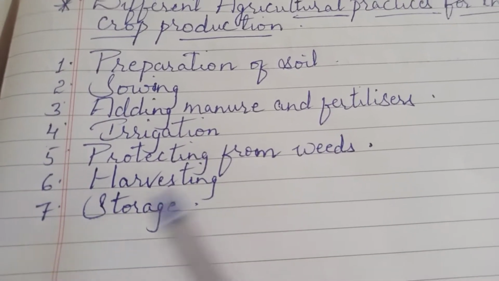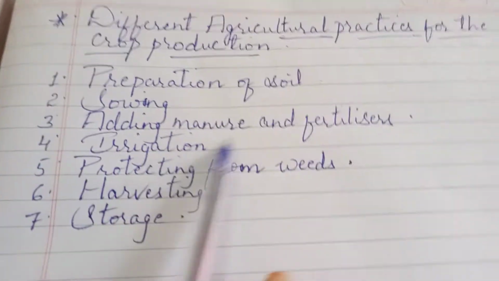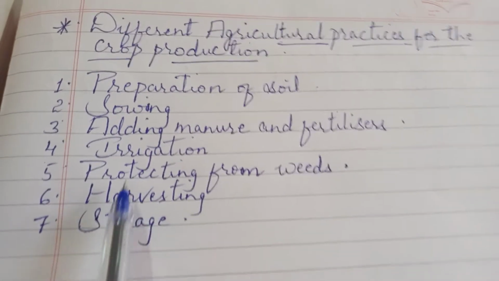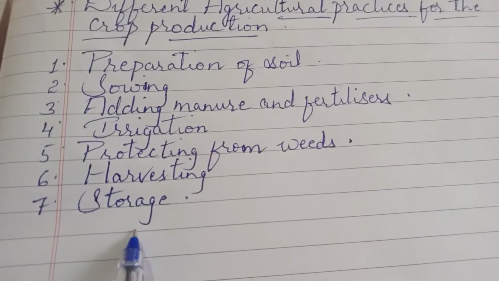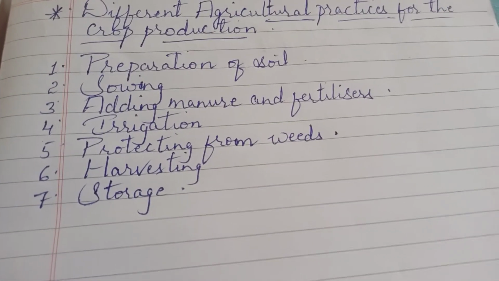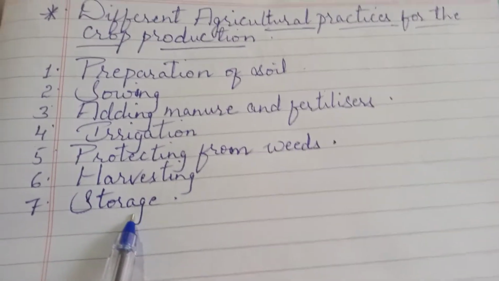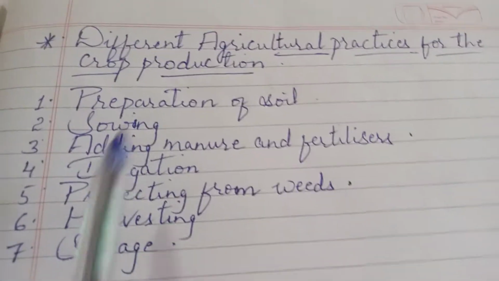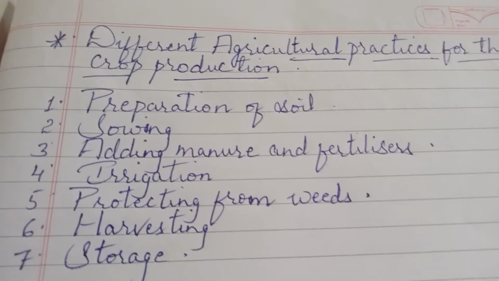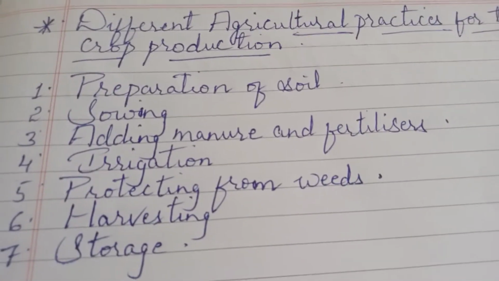Wheat, jawar, different kinds of fruits and vegetables, whatever you collect by performing all these steps, you need to store it as well, so that in future you can use it, or after some time you can make use of it. So these are the steps that are involved in the agricultural practices. If you want to grow a crop, these are the steps that you need to follow.